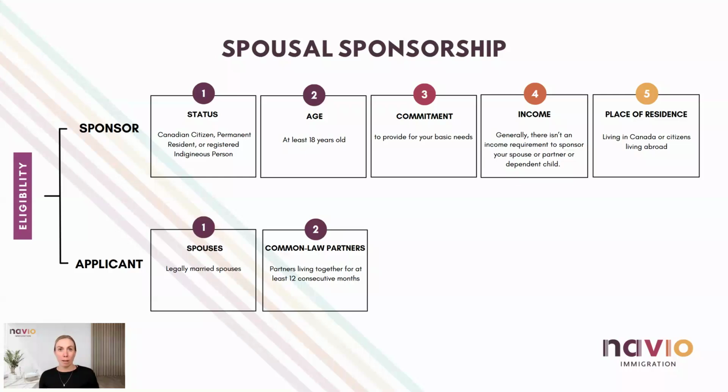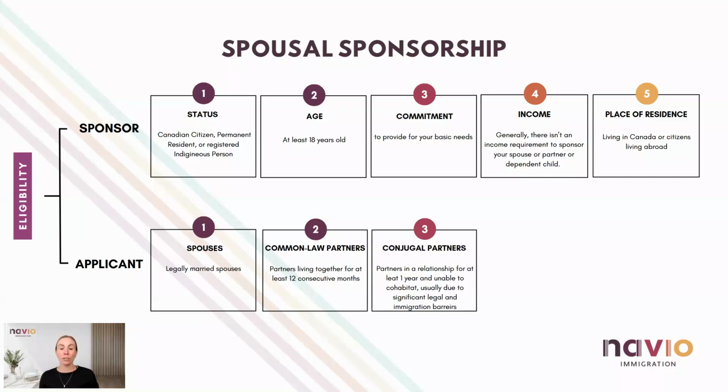If you have established a period of 12 consecutive months cohabitation but are not residing together at the moment, you may still be eligible to apply if you can demonstrate that your relationship is genuine and ongoing and that you maintain contact, and provide an explanation of how you intend to be reunited.